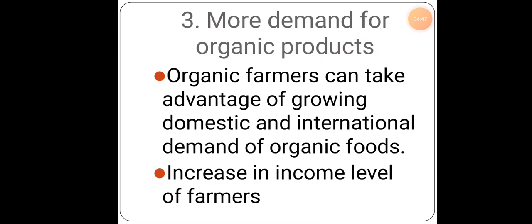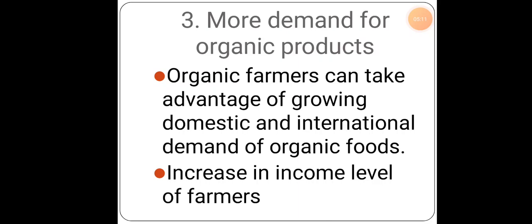Normally a person goes to buy 1 kg of tomato. Once he gets to know that it is done with the help of organic farming, what will he do? He might purchase 2 kgs or 3 kgs so that he can preserve it and use it for further days.